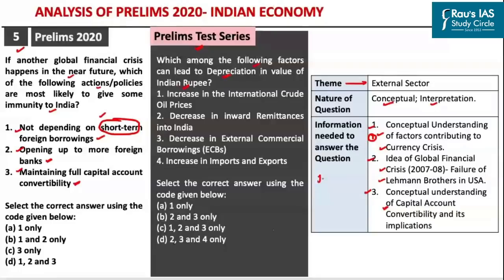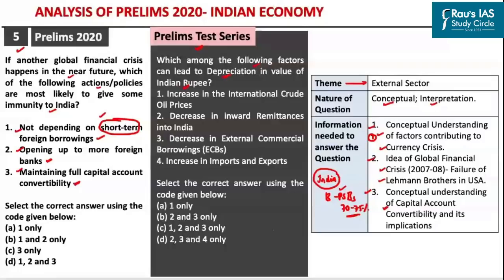Particularly, the Indian economy was not so much affected as compared to other economies. This is because in case of India, the banking system is dominated by public sector banks, which account for almost 70 to 75% of the banking assets. So since the banking sector in India is dominated by public sector banks, even though the Indian economy got affected by the global financial crisis, it did not get as affected as other advanced economies.